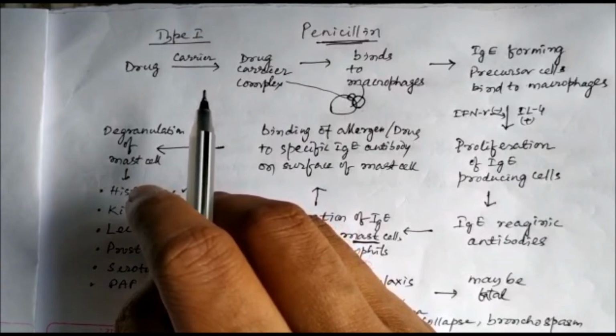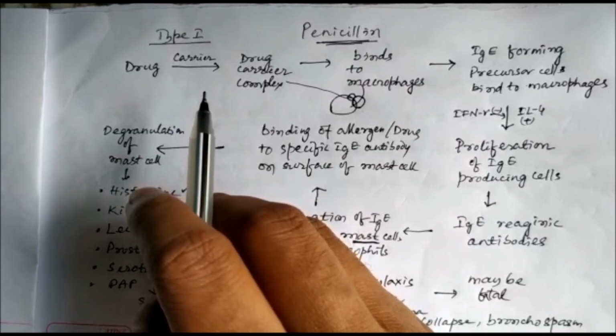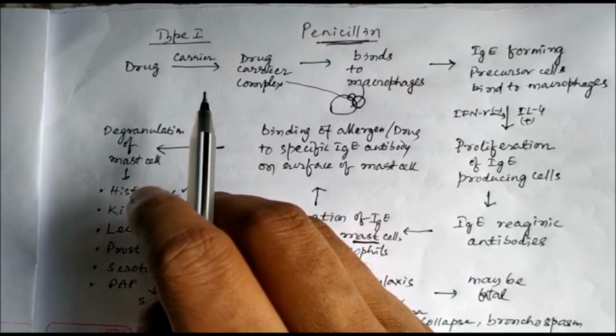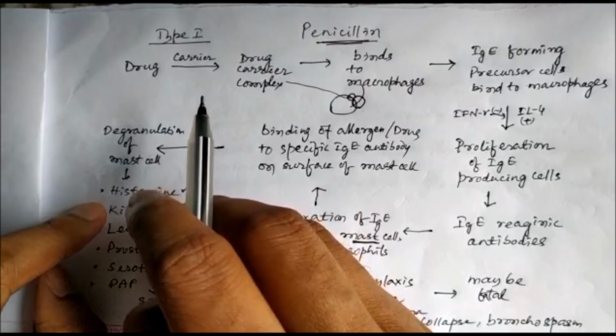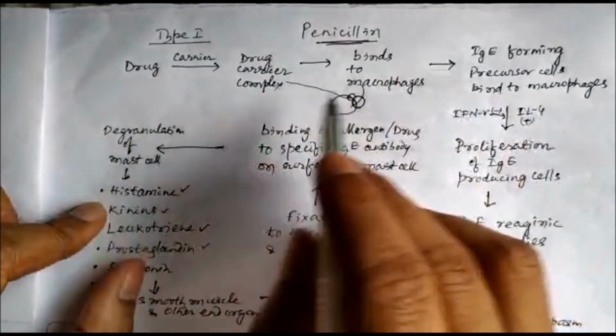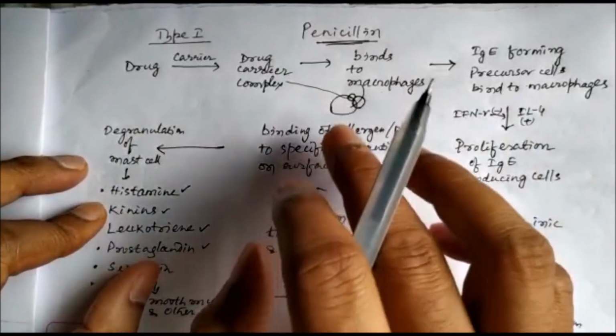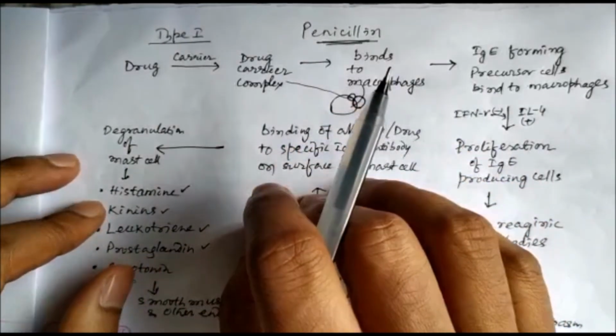For example, iodine containing diagnostic contrast agents after intravenous administration can also produce anaphylactic reactions. Aspirin can also produce them, but aspirin and iodine induced anaphylactic reactions do not involve the immune system, so they do not come under type 1 allergic reactions.